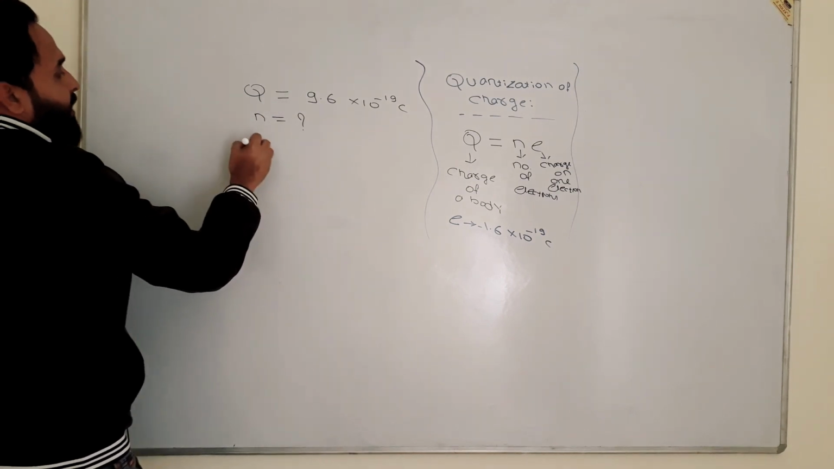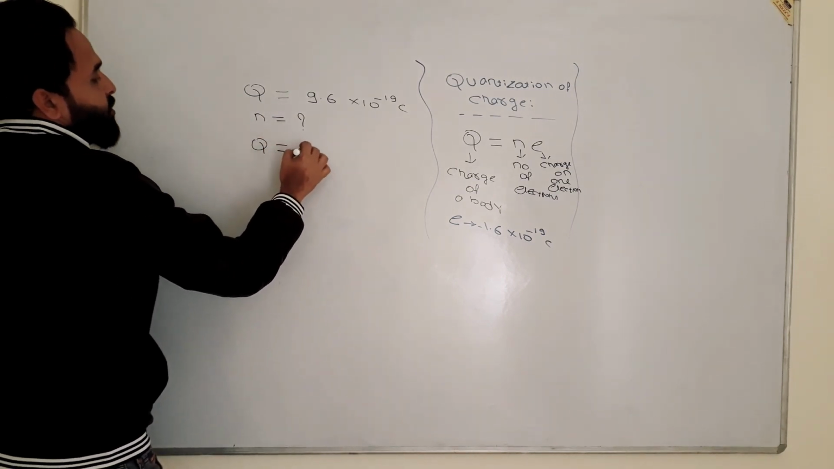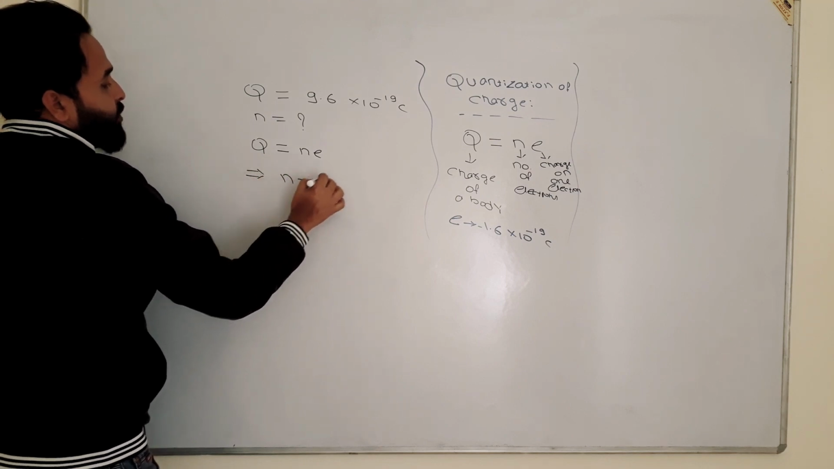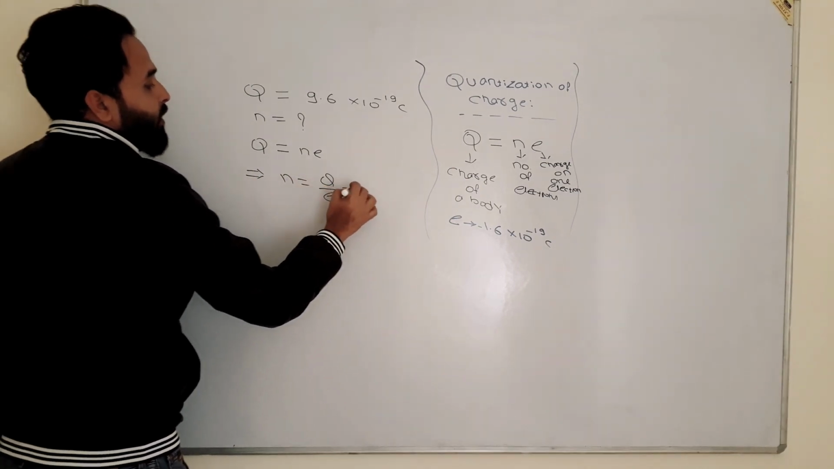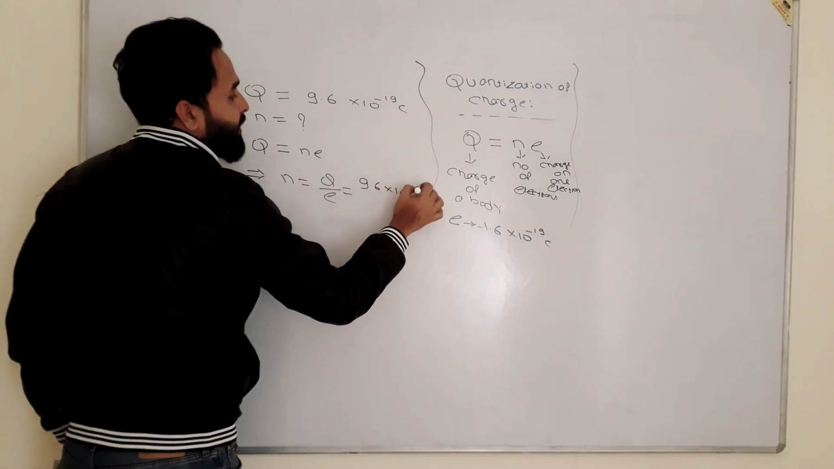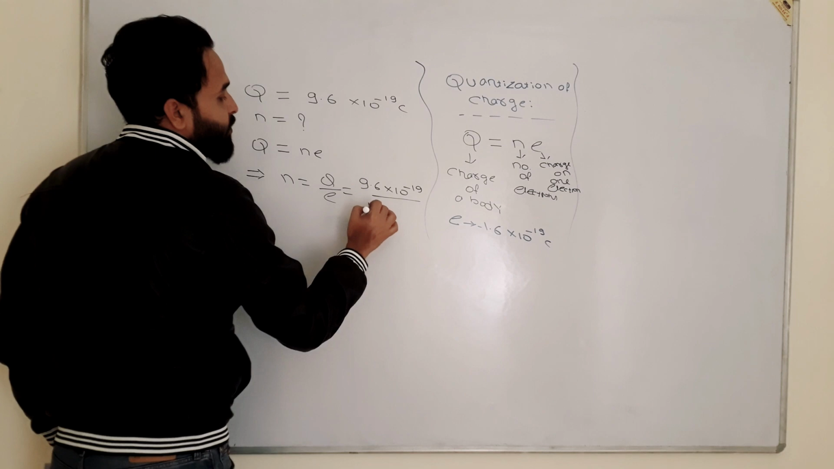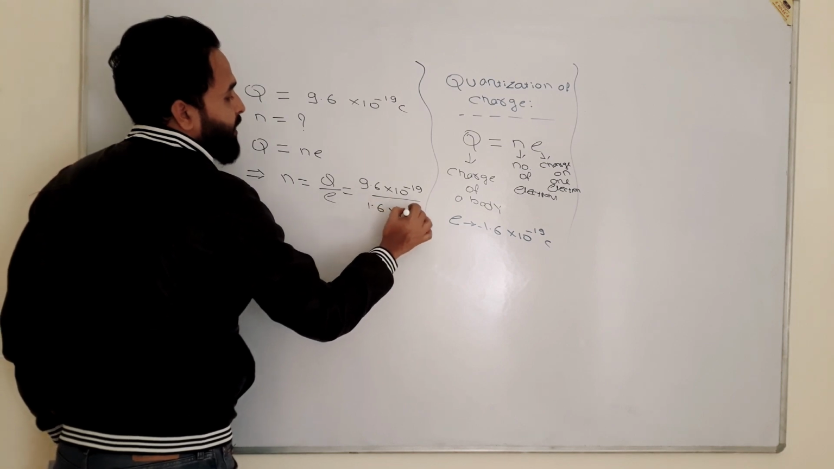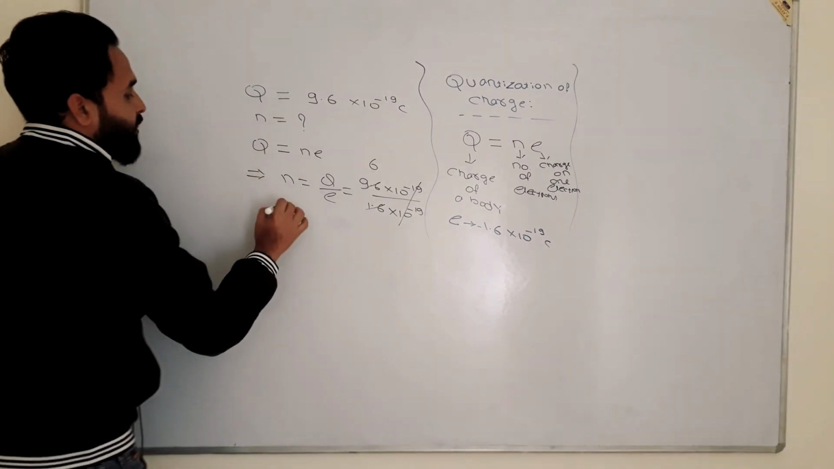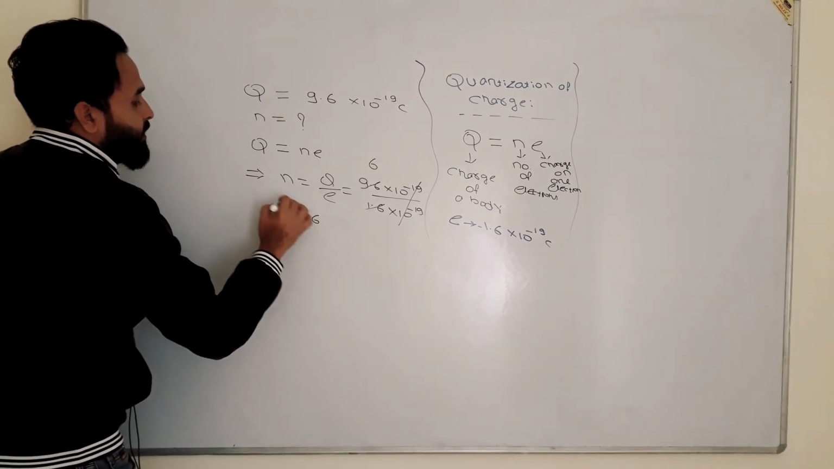Okay, so from the quantization of charge, Q is equal to NE. Then we will have N is equal to Q divided by E. The value of Q is 9.6 into 10 to the power minus 19, and the value of E is 1.6 into 10 to the power minus 19. It will get cancelled, and we get 6. The number of electrons here is 6.